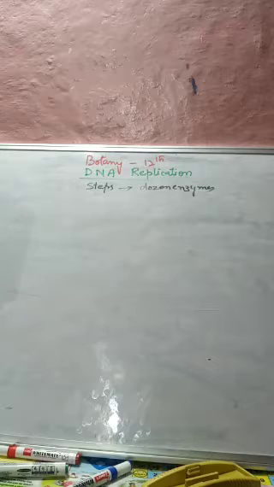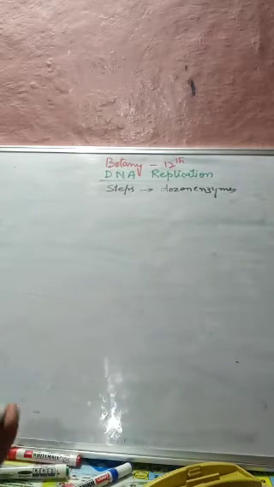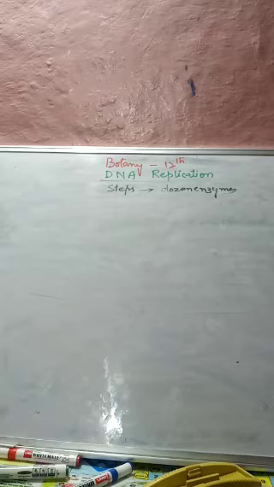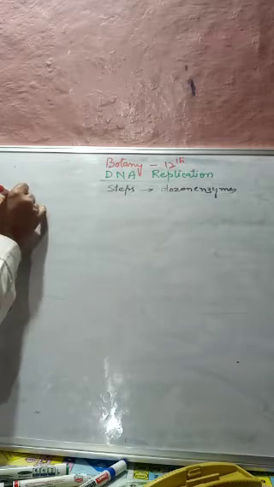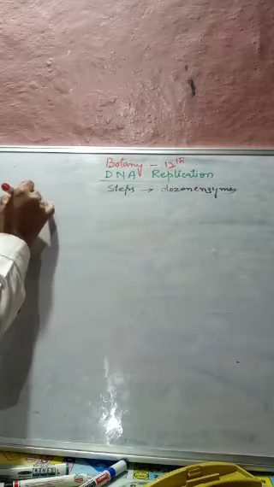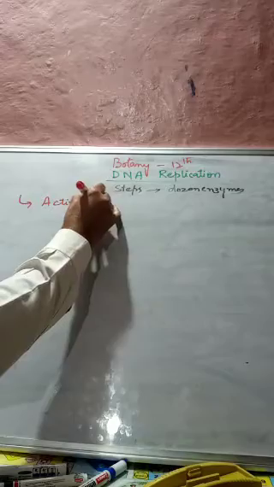Now what is the first step in the process of DNA replication?